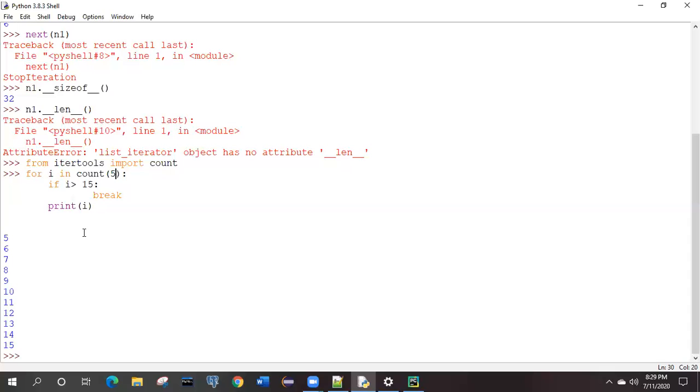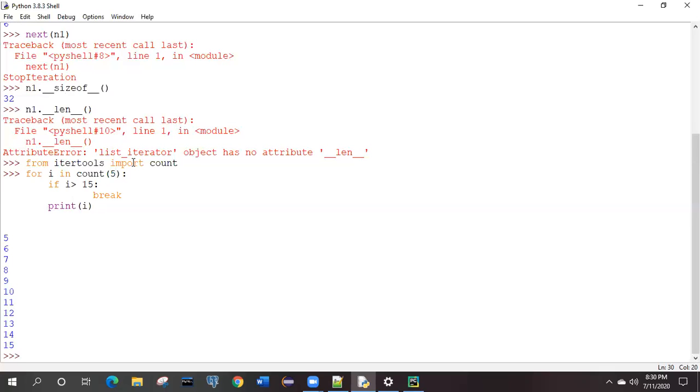So what is the example you have to execute? First execute these iterators, the previous example. Then the second one, you have to check the different functions, length, size of, and get items, other things. Then for itertools, execute this count, the normal code, whatever you are seeing on the screen. Second time in the count, don't give any starting value and don't give these two termination lines, if I is greater than 15 and break. After the for, directly print the value.